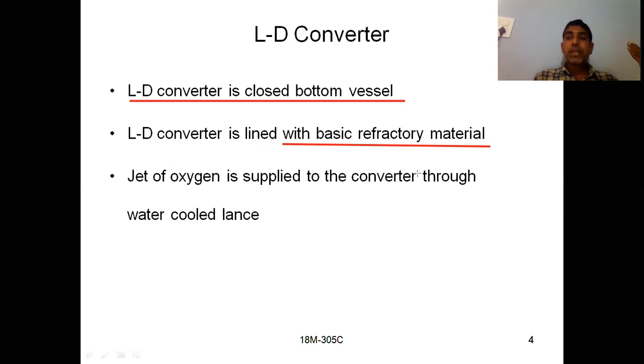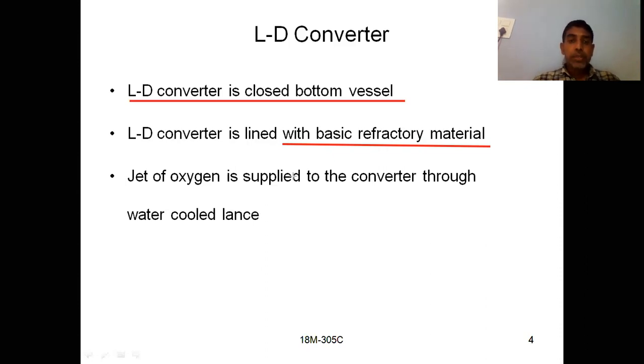In the previous session, we discussed that silica bricks and fire clay are acidic in nature, and dolomite and magnesite are basic in nature. So if you want to use basic material, then you have to go for dolomite or magnesite. Those coatings should be given inside the converter, that means the lining should be with these materials.